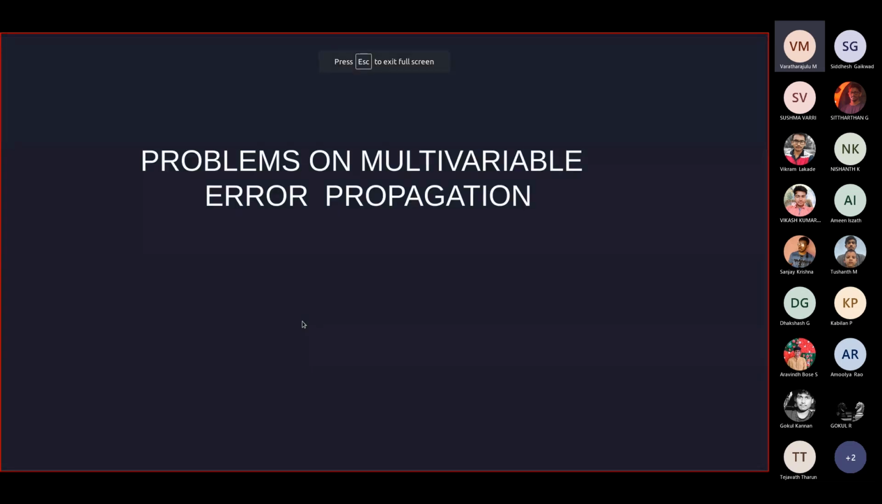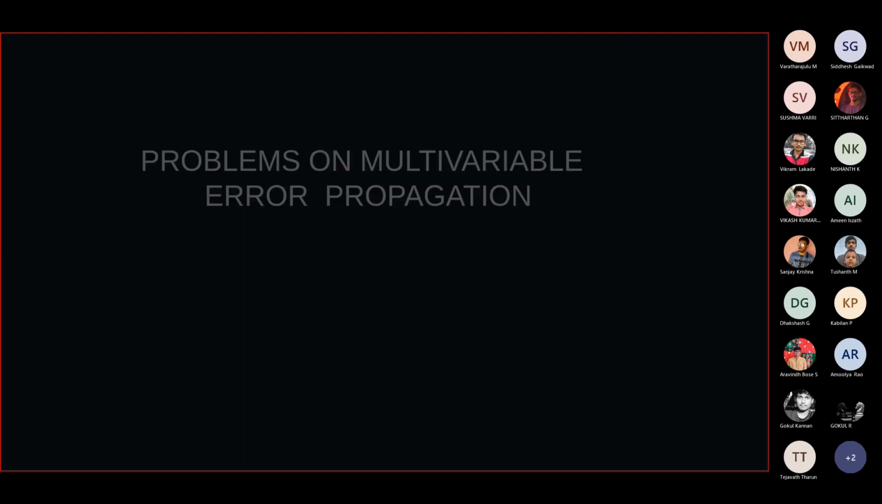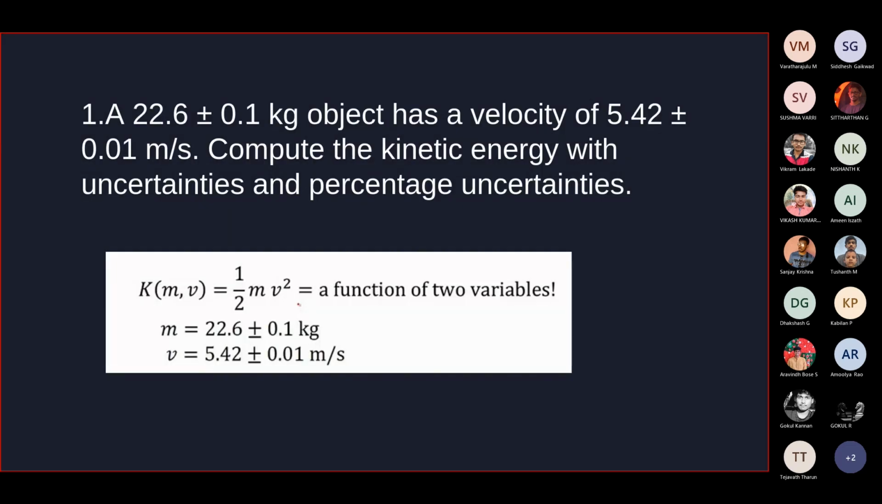Now I will solve a few problems on multivariable error propagation. Can you change the slide, Pranav? Here a body weighs 22.6 kg with an uncertainty of 0.1, and it moves with a velocity of 5.42 meters per second with an uncertainty of 0.01. We have to find the kinetic energy with its uncertainty and also the percentage uncertainty. The kinetic energy function is half m v squared. It's a two-variable function.